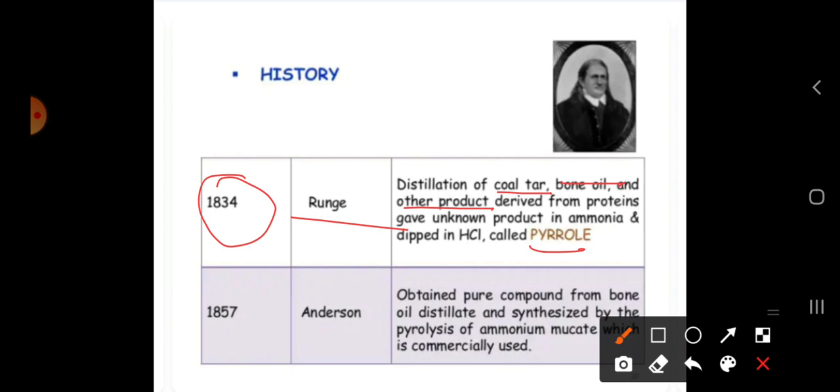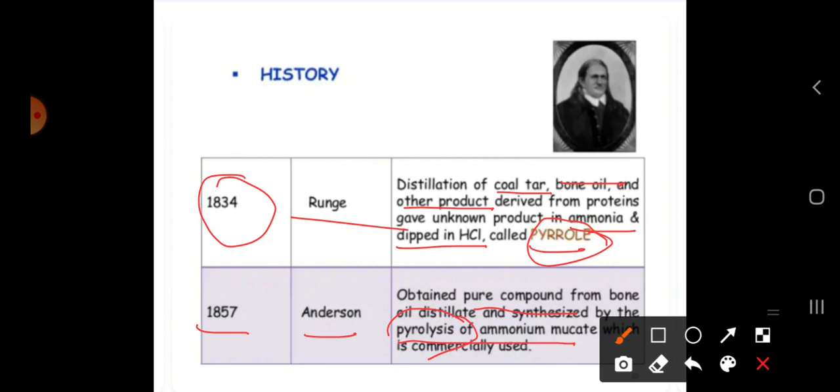The unknown product was treated with ammonia and dipped in dilute HCl, and from that we got pyrrole. So the scientist Runge discovered this. In 1857, the scientist Anderson distilled the pure compound obtained from bone oil and synthesized it by the pyrolysis of ammonium mucate. Pyrolysis means heating the compound to get different isomeric forms.